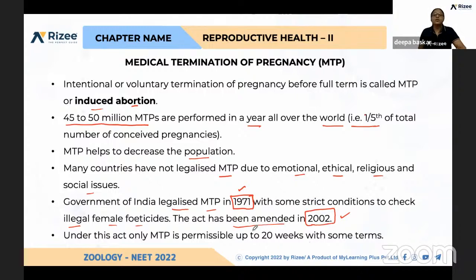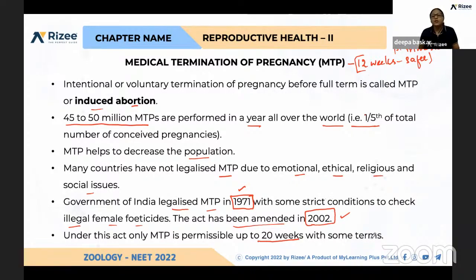Under this act, only up to 20 weeks, with some terms and conditions, can induced abortion be carried out. But generally, medical termination of pregnancy is safer within 12 weeks. Within 12 weeks it is safer. That is the first trimester, the first 3 months. If we undergo induced abortion then, it will be safer. Beyond that, it is risky.